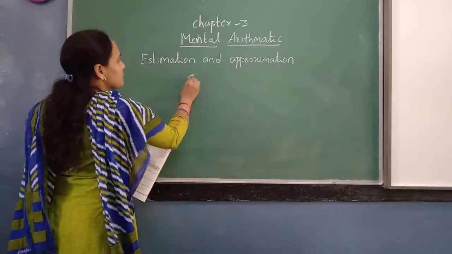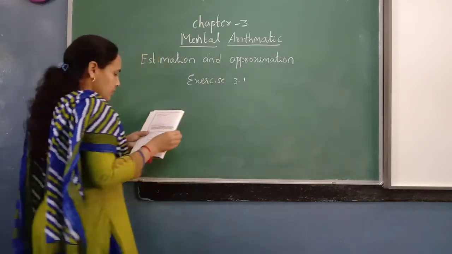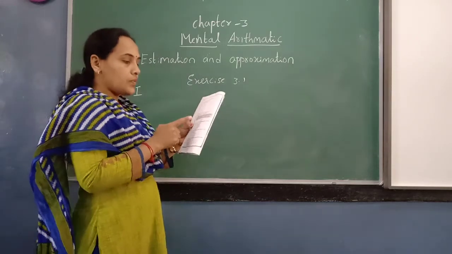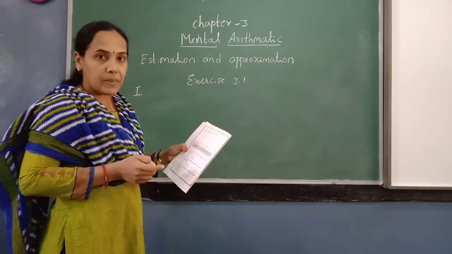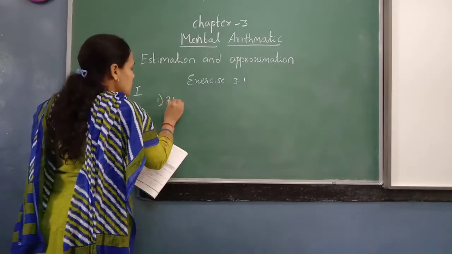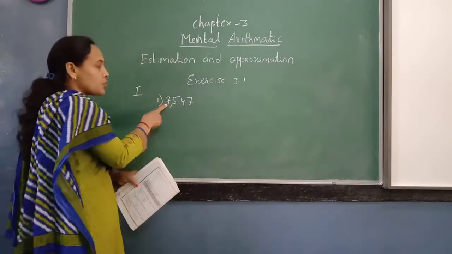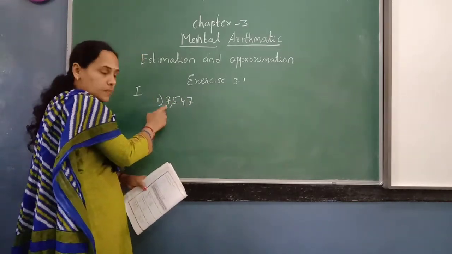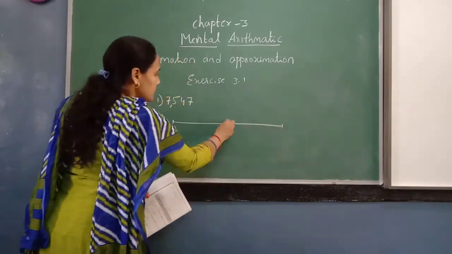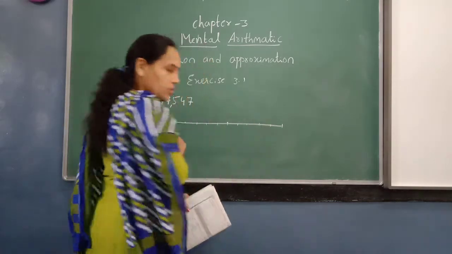3.1. So in that first main, they have asked you to round off each of the following numbers to nearest thousands place. Thousands place means a 4-digit number will be given. So 7,547. Now they have asked us to round off this number to thousands place. So our number line. So center, equal divisions 1, 2, 3, 4. 1, 2, 3, 4. Okay.